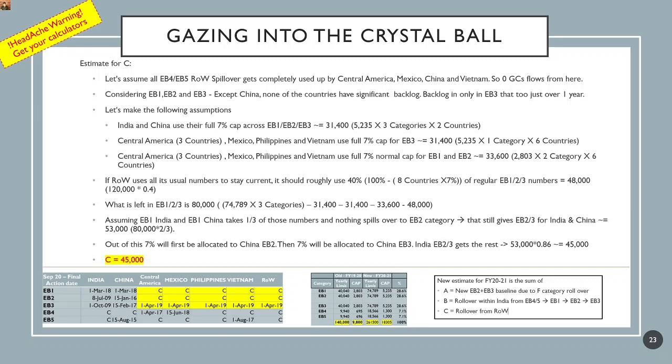Out of this 53,000, 7% will first be allocated to China EB2, then 7% will be allocated to EB3 in the first round. That will take away 14%, giving India EB2 and EB3 86% of this 53,000, which accounts to 45,000. In summary, the estimate we're arriving at for C is 45,000.